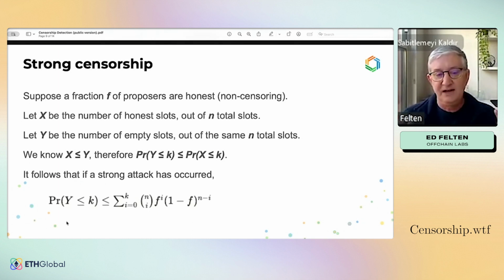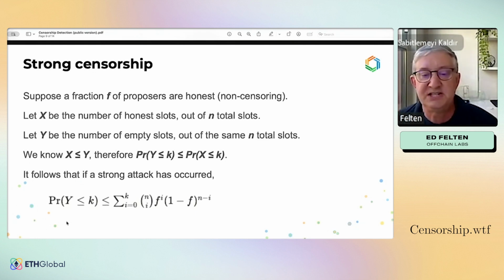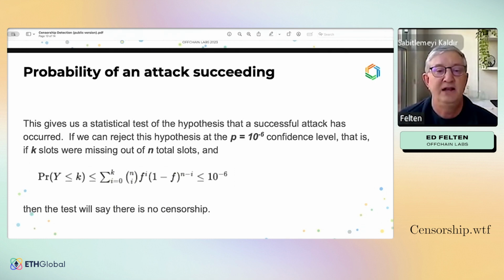So now we have this statistical property that will hold if a strong attack has occurred, right? And so now we can say this allows us to build a statistical test of the hypothesis that a successful attack has occurred. In other words, if an attack occurred, we can build a test such that the test will detect it with high probability.